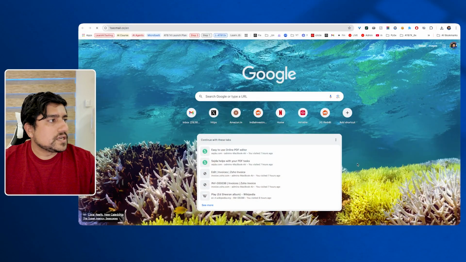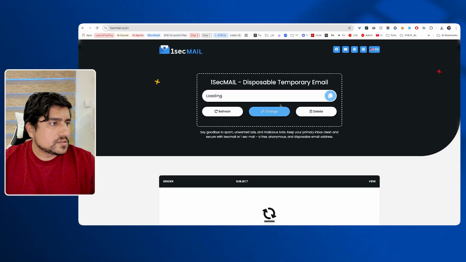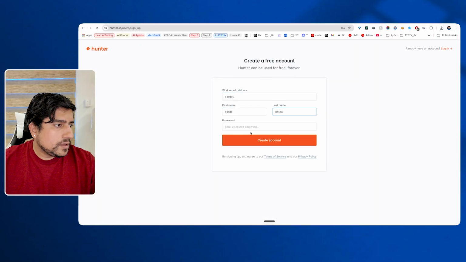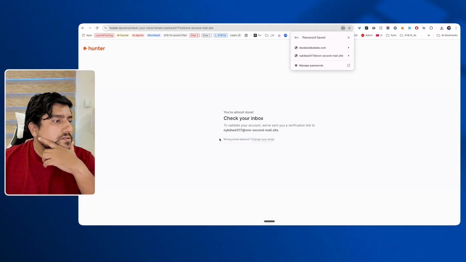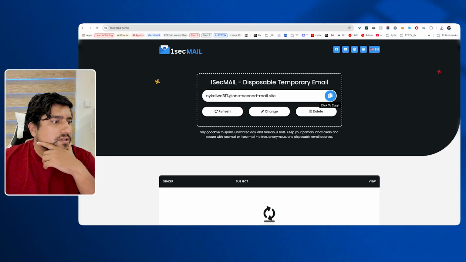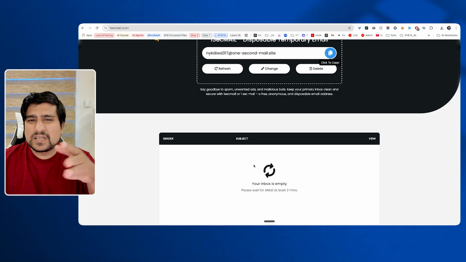Okay, we will use a one-second email then. Disposable emails are not accepted, only professional emails. Okay, work email. For the password, I'll use the suggested strong password and create the account. Check your inbox. Done. Let me check the verification and everything. I think it takes time.